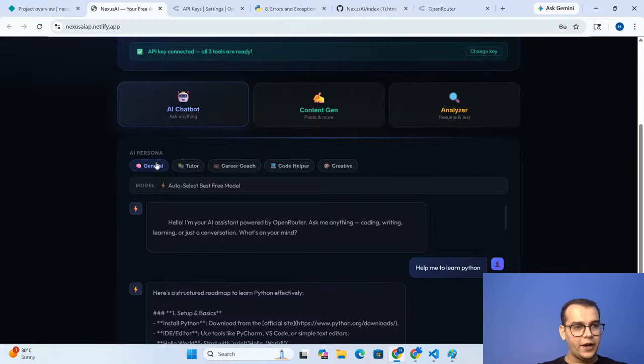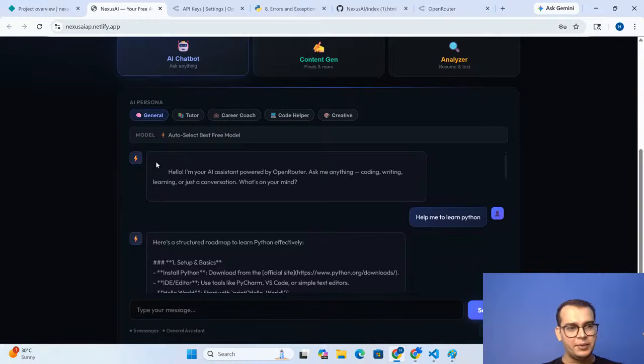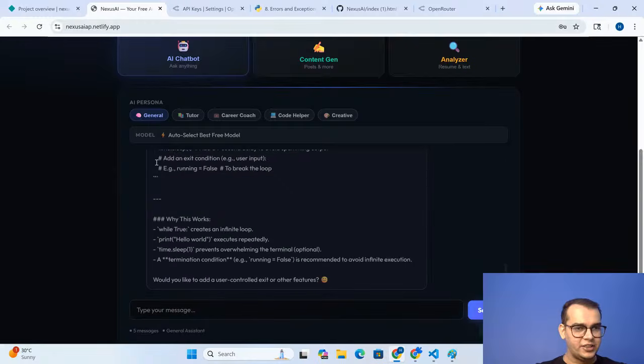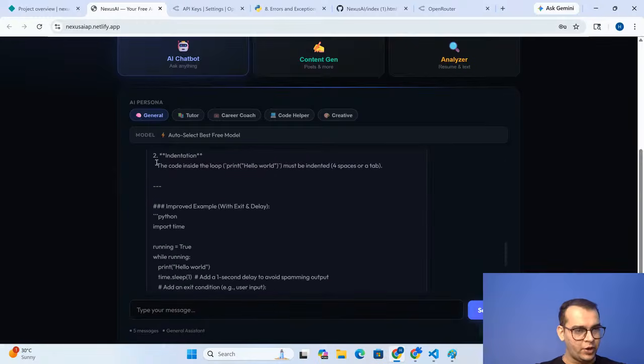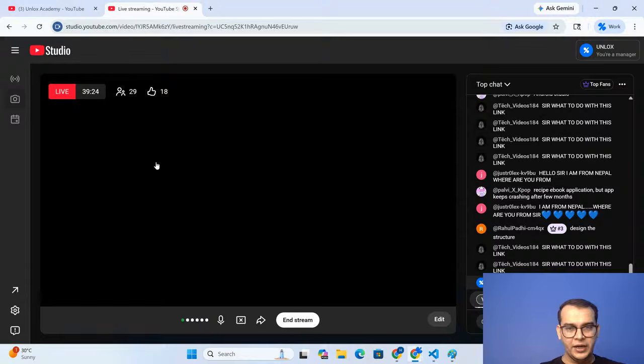Clear with this, guys? You will see the persona chip of Gemini that has been added here. And let's send your first message and see what the AI is giving you. Is there anyone who has tested this? Yes or no, guys? Do you want me to share the API key? Has anyone tested this platform, guys?